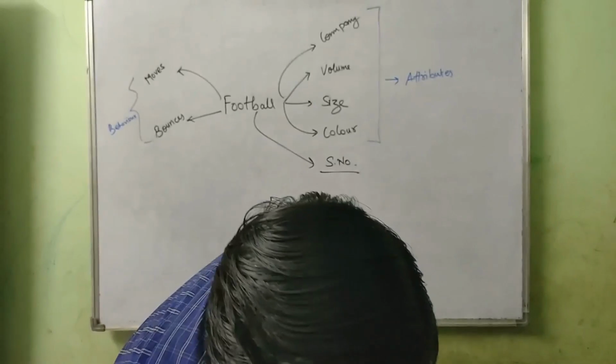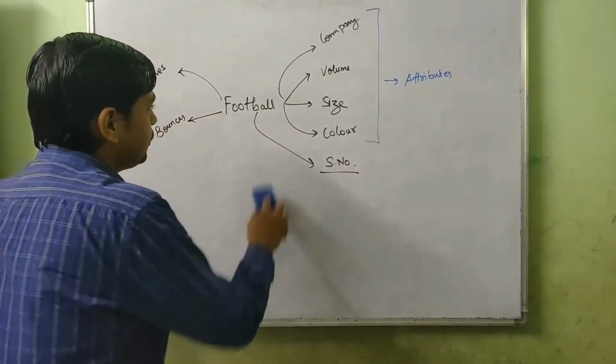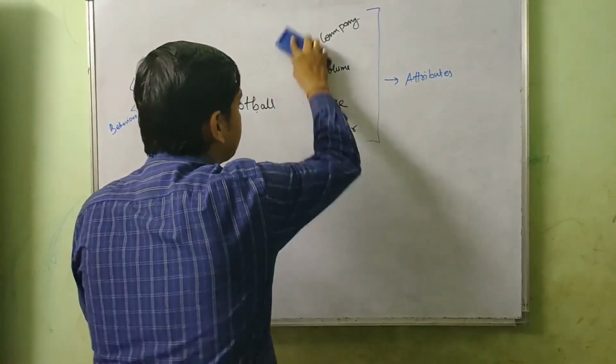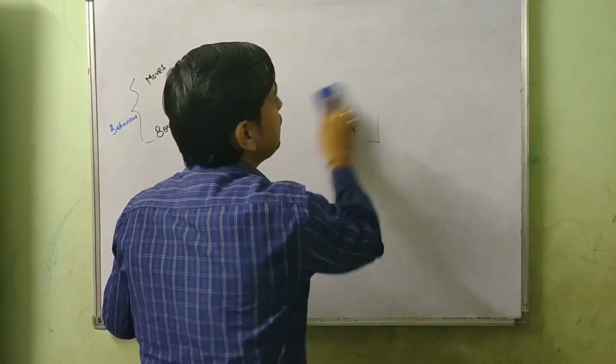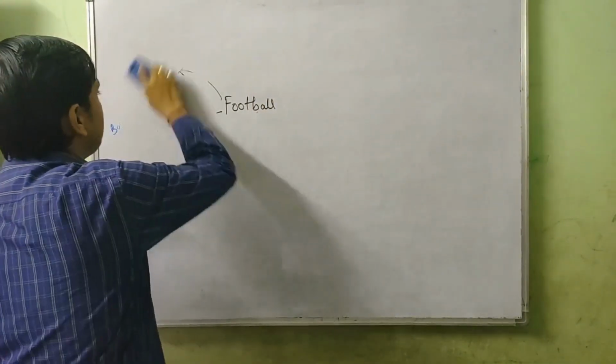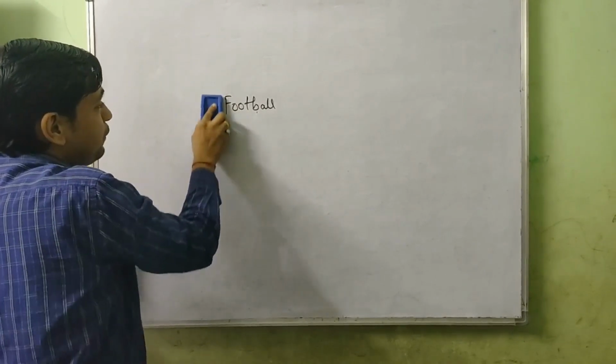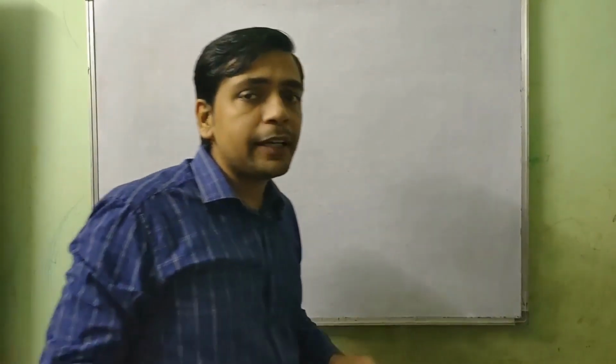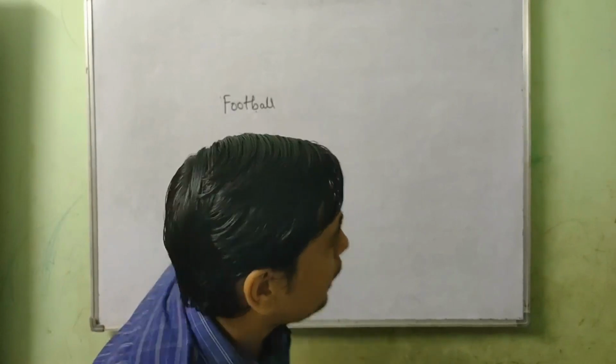Similarly, when we talk about class and object, football can be a class, and football can be an object. If we are talking about the definition, then we are talking about the class, but if we are talking about the physical existence of it, then we are talking about the object. Okay, for example,